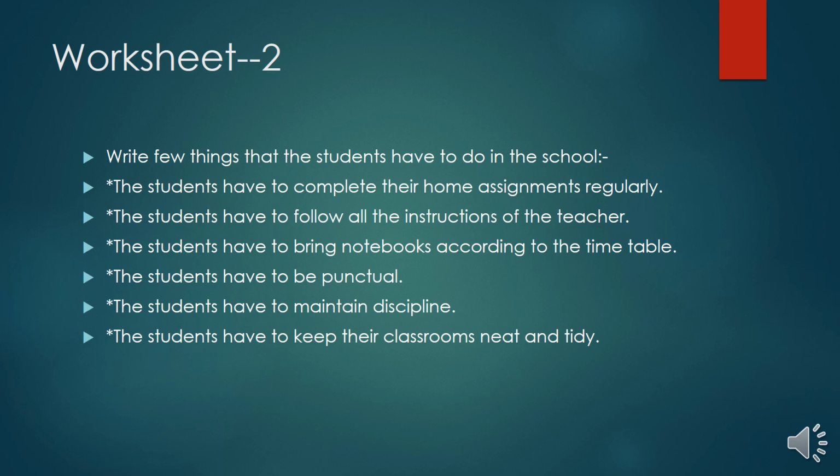The students have to follow all the instructions of the teacher. It is also important. No other option. They have to listen to the teacher. They have to follow their instructions. Next, the students have to bring notebooks according to the timetable. It is also compulsory. The students have to be punctual. Yes, they are supposed to reach on time. Next, the students have to maintain discipline. Yes, it is compulsory. Next, the students have to keep their classrooms neat and tidy. Again, it is compulsion, no other option. So this is how we use modal have to for expressing compulsion. Next worksheets we'll be doing in my upcoming video.